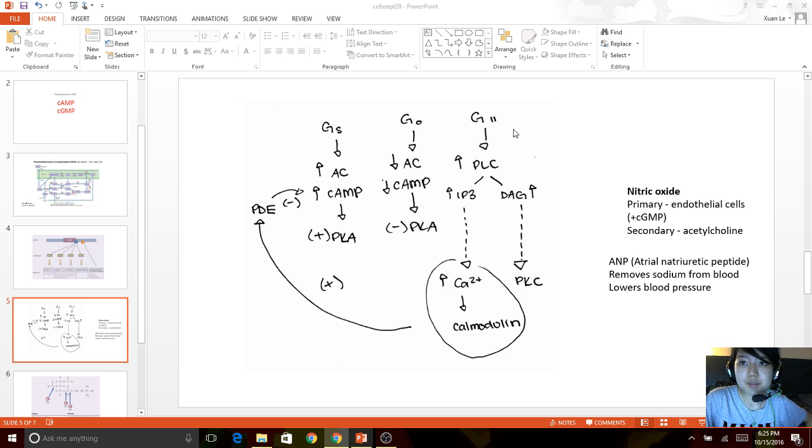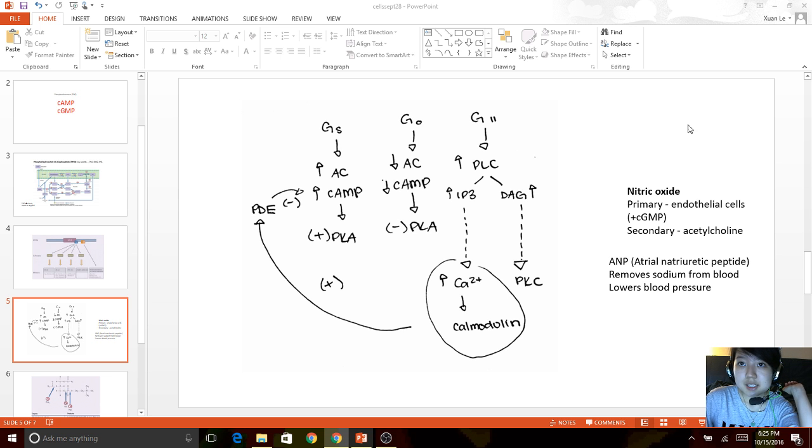For G11 proteins, PLC will be activated, which in turn produces DAG as well as IP3. IP3 is going to go on to release calcium, which then binds to calmodulin. And these two things bound together are going to activate PDE, or the phosphodiesterase. And what PDE does is it inhibits cyclic AMP.